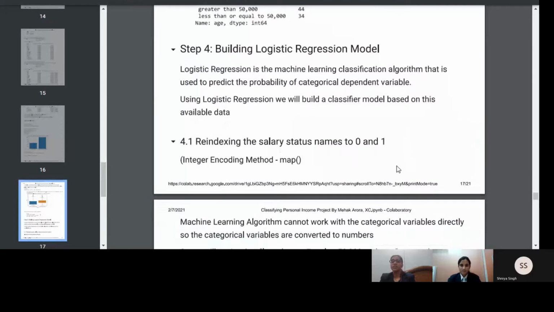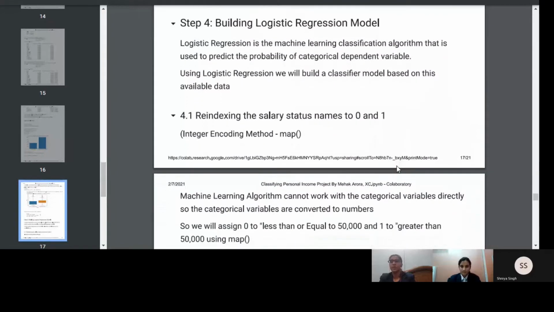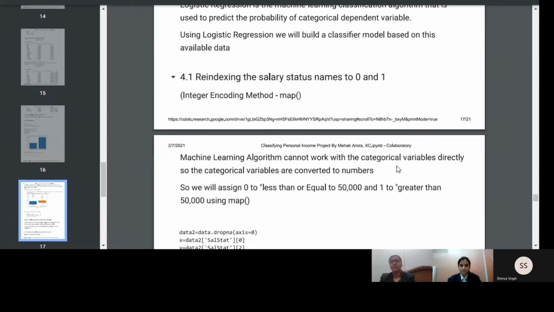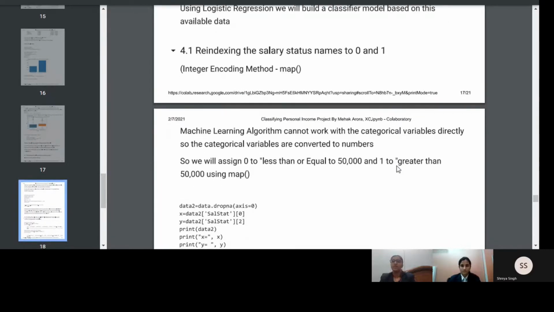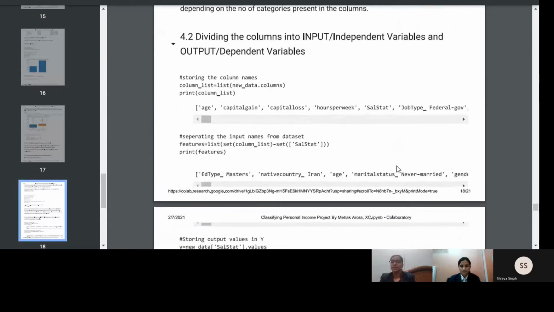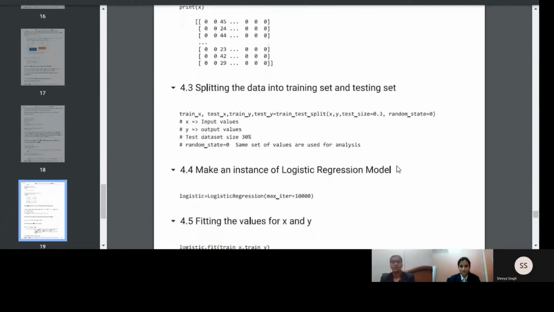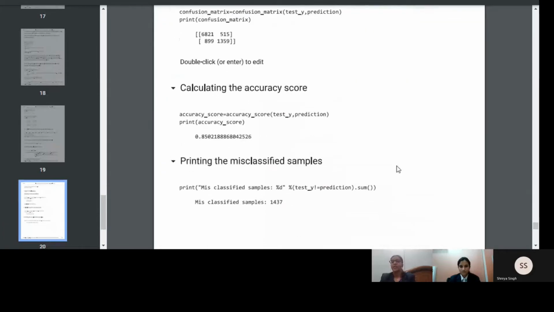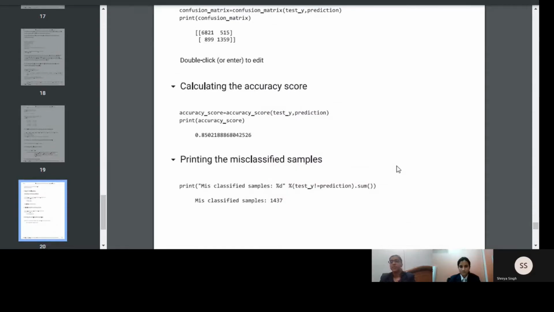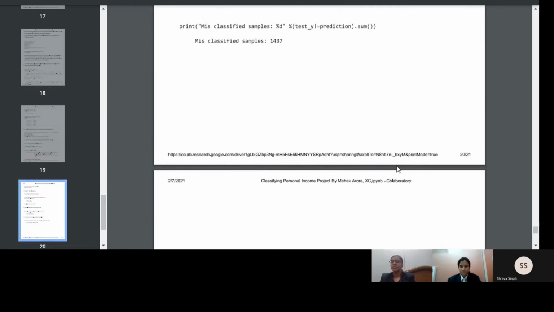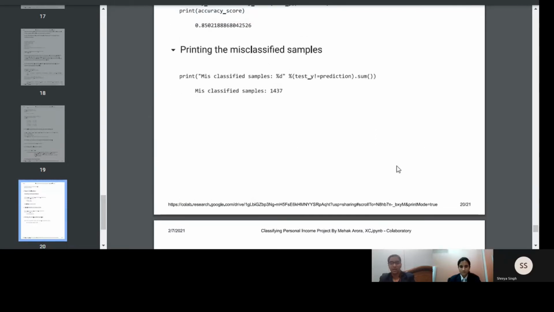Passing on to Nitya. In modeling, we will build a logistic regression model. Logistic regression is a machine learning algorithm used to predict probabilities of categorical variables. Using logistic regression, we will build a classifier model based on the available dataset. Next and the last step is evaluation, wherein we will create a confusion matrix and will evaluate the accuracy score of the model, that is 0.8508 approximately, precision, recall, and the most important, the F1 score. All this will be done using the library called sklearn.metrics.